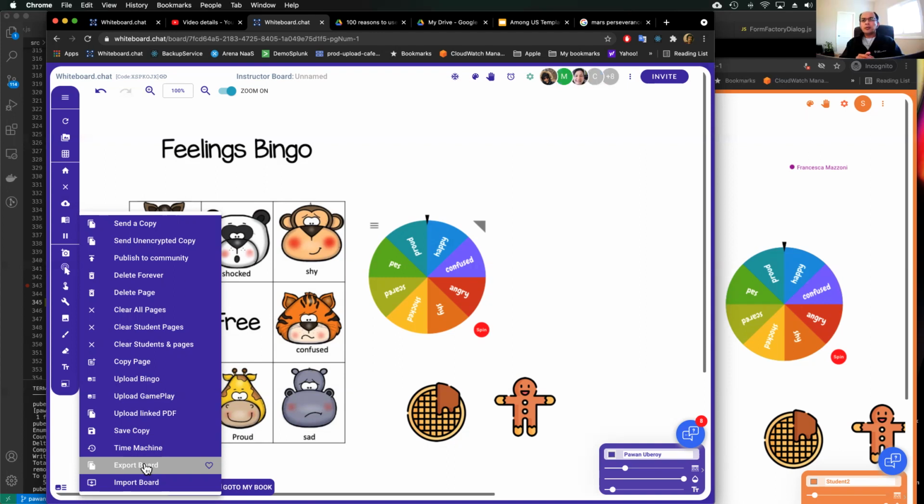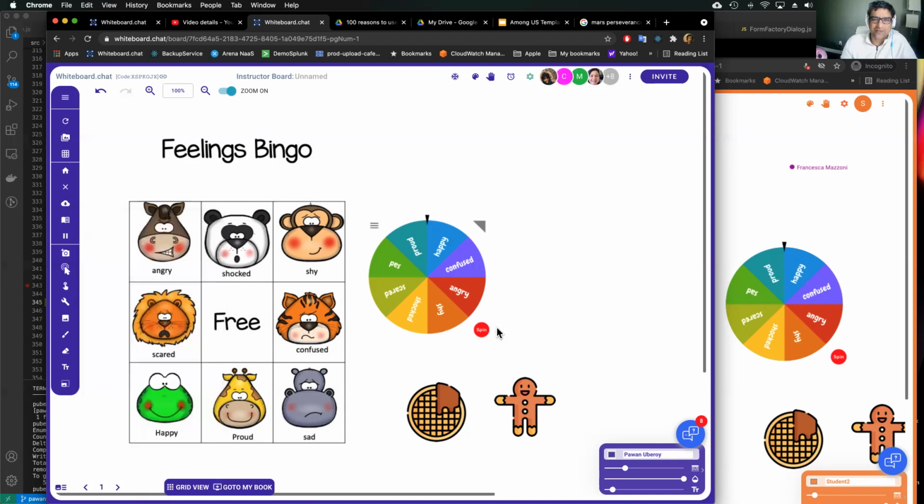Is there an option to bring objects to the front? Not right now. The layering isn't there. We'll probably add it. It's like pulling teeth, so it requires some amount of surgery on our side to make sure we can maintain the layering properly. So we'll probably add it maybe during the summertime, but right now it's not there. You can send objects to the back, but you cannot layer them properly.